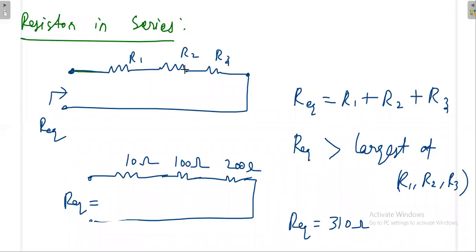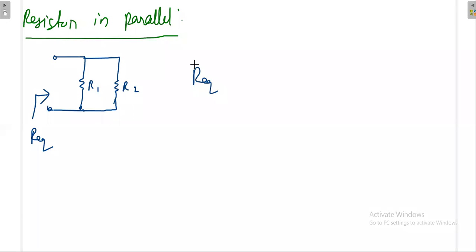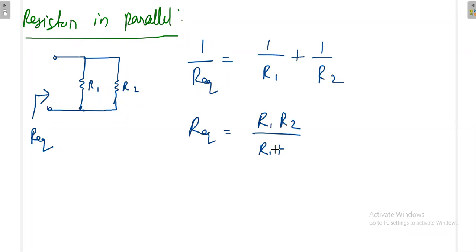Okay, the next one is resistors in parallel. There are resistances in parallel format like this, say R1, R2, and then how do we find R equivalent? 1 by R equivalent is equal to 1 by R1 plus 1 by R2. Again, R equivalent can be R1 R2 divided by R1 plus R2.